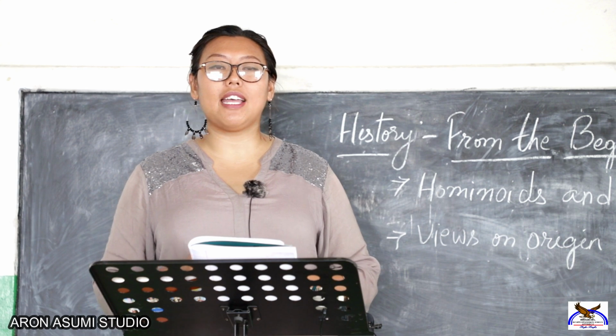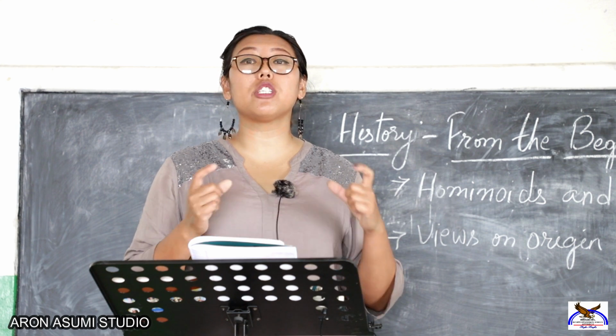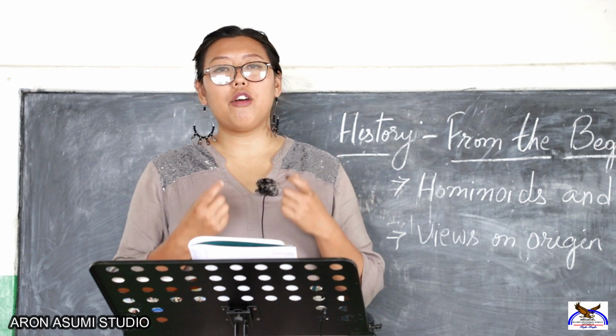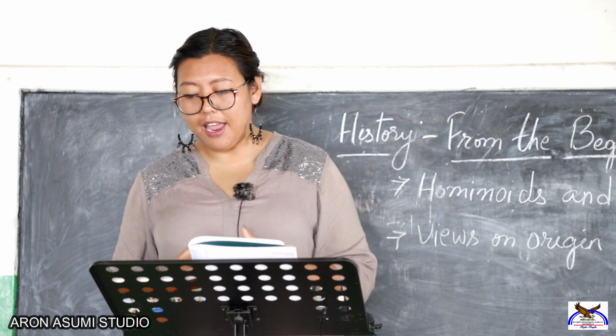The first one is there is genetic and anatomical homogeneity of modern humans. Though humans belong to different parts of the world, we have the same physical characteristics. They believe it is because we originated from one place, that is in Africa.